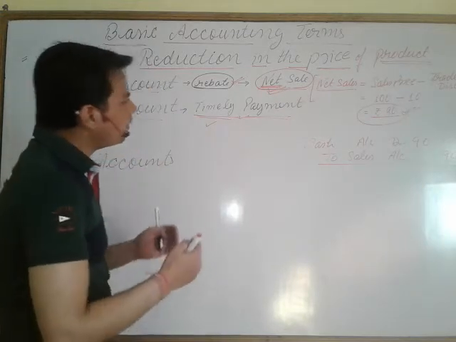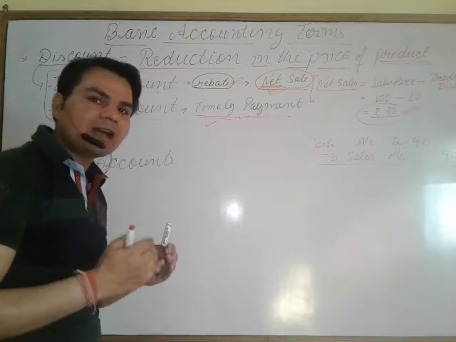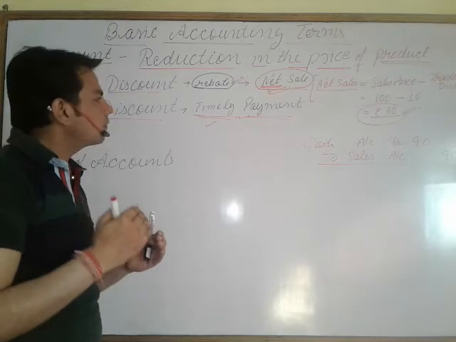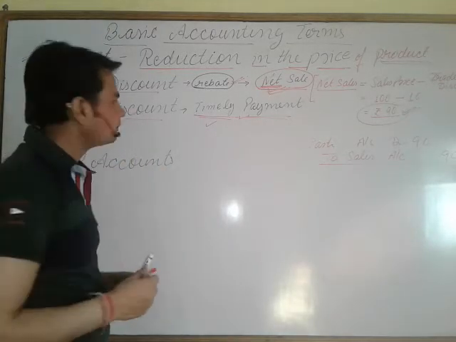He comes to you and pay the amount. Now he will pay the amount of rupees 95 after deducting the cash discount of rupees 5, that may be the 5%.